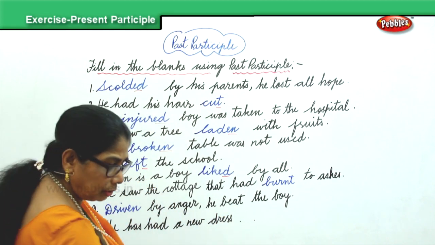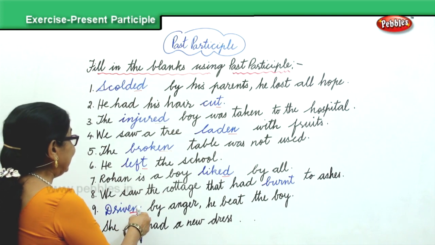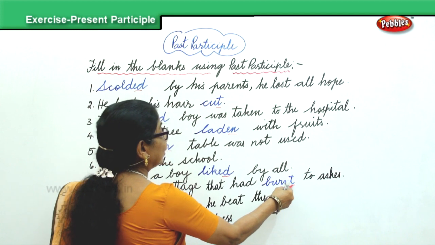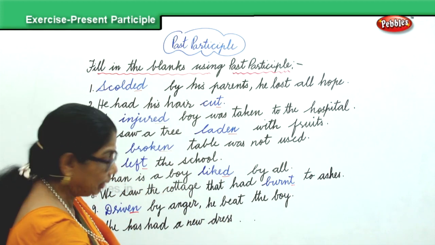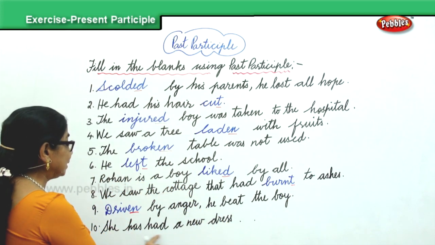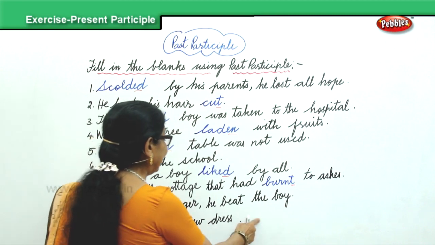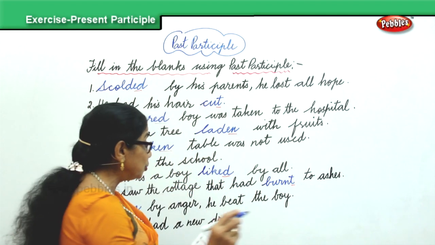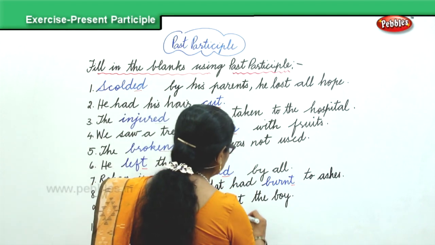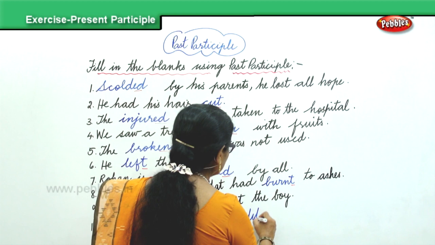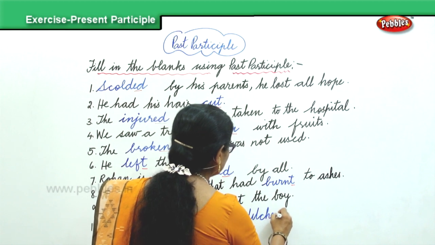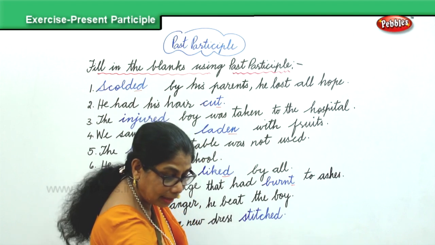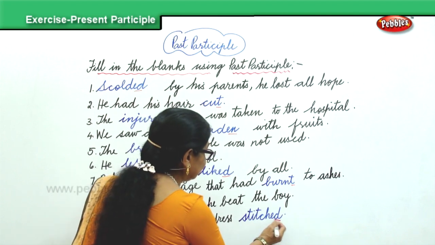So angry he was, driven. Ending in en. Okay? She has had a new dress dash. She has had a new dress stitched, ending in ed.